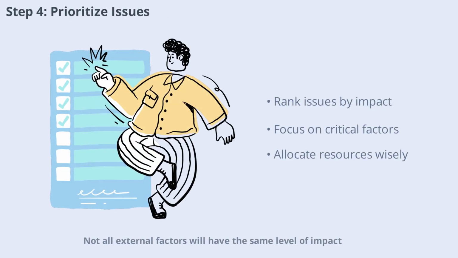Not all external factors will have the same level of impact. Prioritize the issues based on their potential effect on your organization's objectives and strategy. Focus on the most critical risks and opportunities that require immediate attention. This prioritization ensures that resources are allocated efficiently and that your strategic plan addresses the most pressing challenges. In the following scene, we'll see how to develop actionable strategies based on your PESTLE findings.